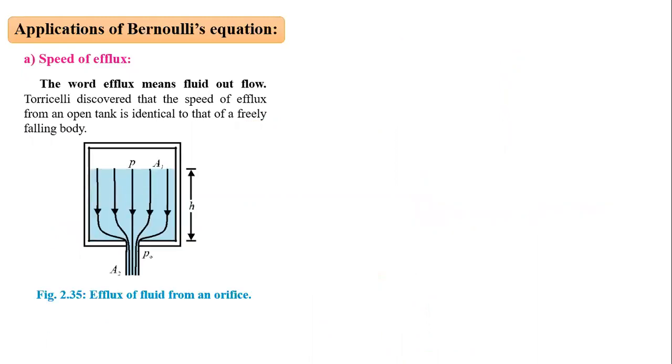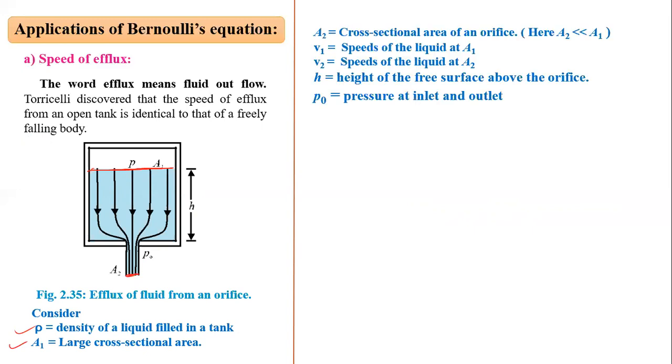Now for that we consider efflux of the fluid from an orifice. Orifice means a small opening. Let me consider that rho is the density of the liquid. A1 is the larger cross-sectional area. A2 is the smaller cross-sectional area. V1 is the speed at A1, and V2 is the speed at A2.